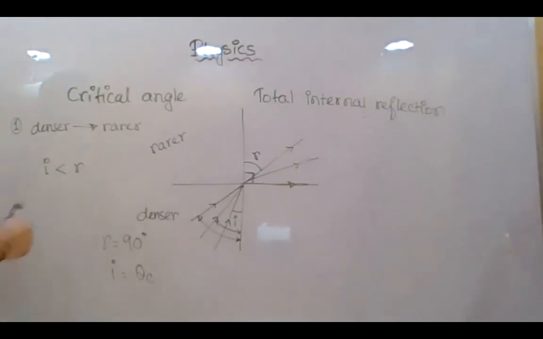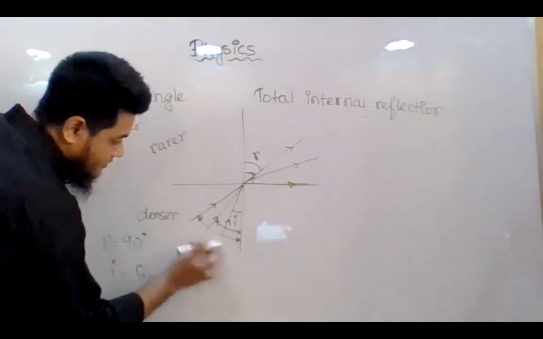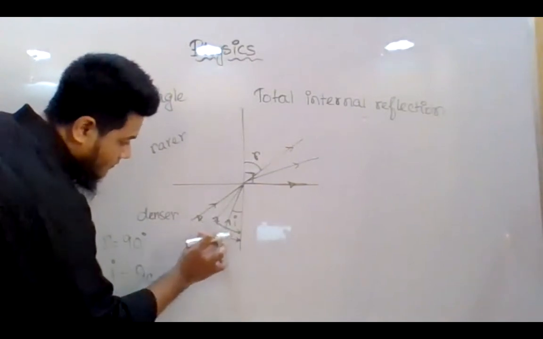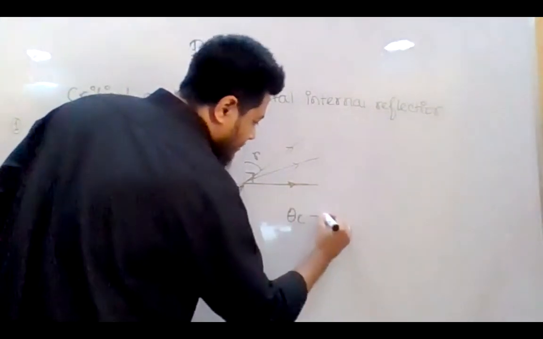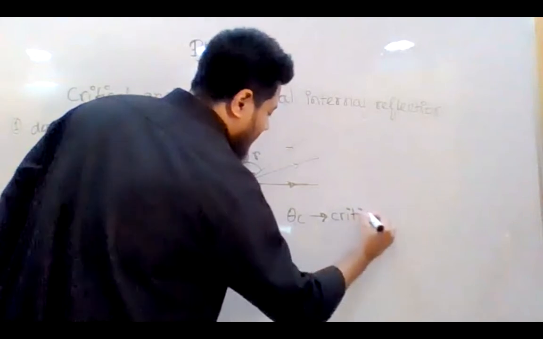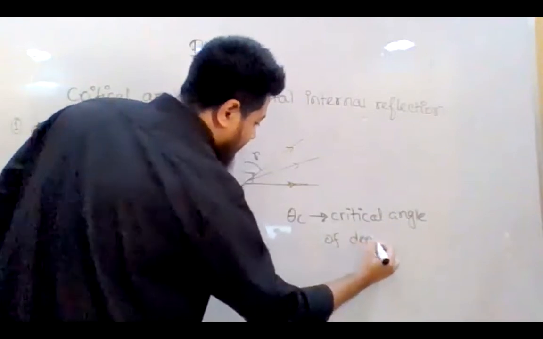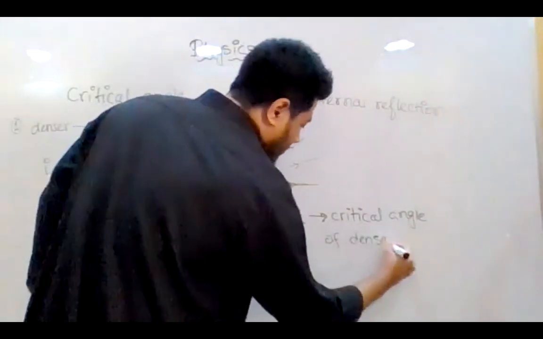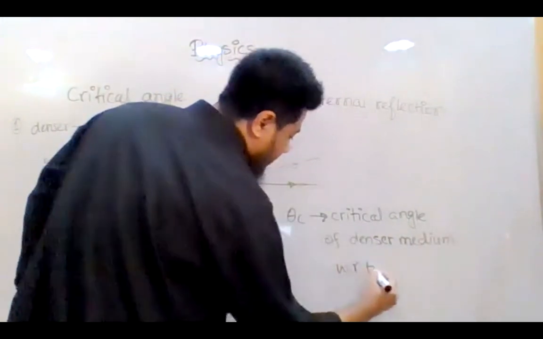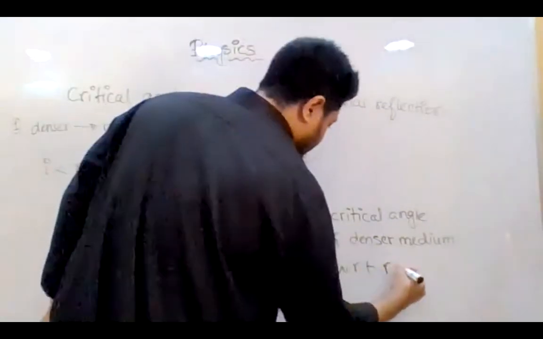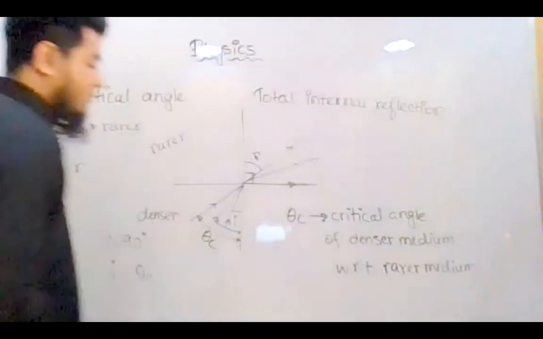So here, this angle is known as theta c. Okay, this angle is theta c. Theta c is the critical angle of the denser medium with respect to the rarer medium.